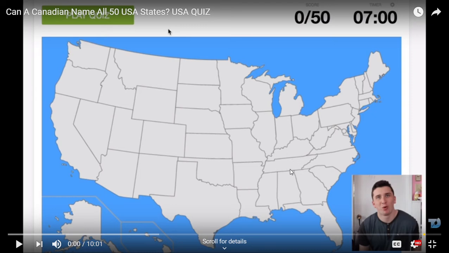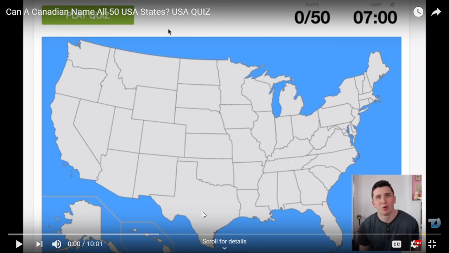This one is Tennessee, home of President Andrew Jackson. The city of Memphis, Tennessee, was named by Andrew Jackson after the city of Memphis in Egypt. It's also home to Miley Cyrus, the singer and actress, Tennessee.